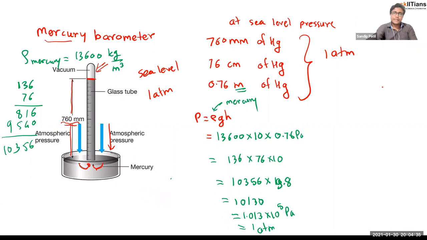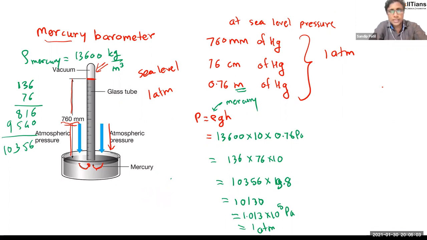So the question occurs: why can we not use a water barometer? Why the mercury barometer, right? So we know that the height through which this mercury is rising is 0.76 meter. So a 1 meter instrument is okay, right? 1 meter is not that big. We can carry that instrument anywhere.